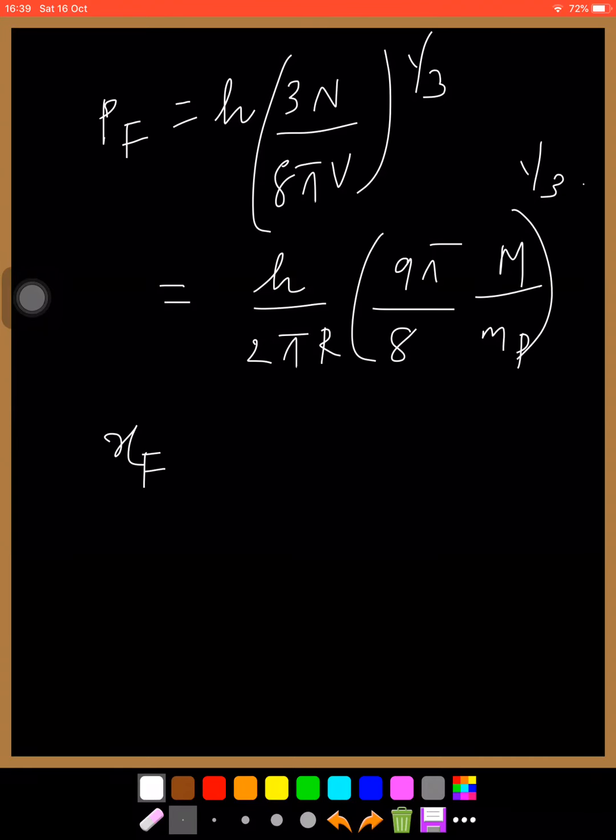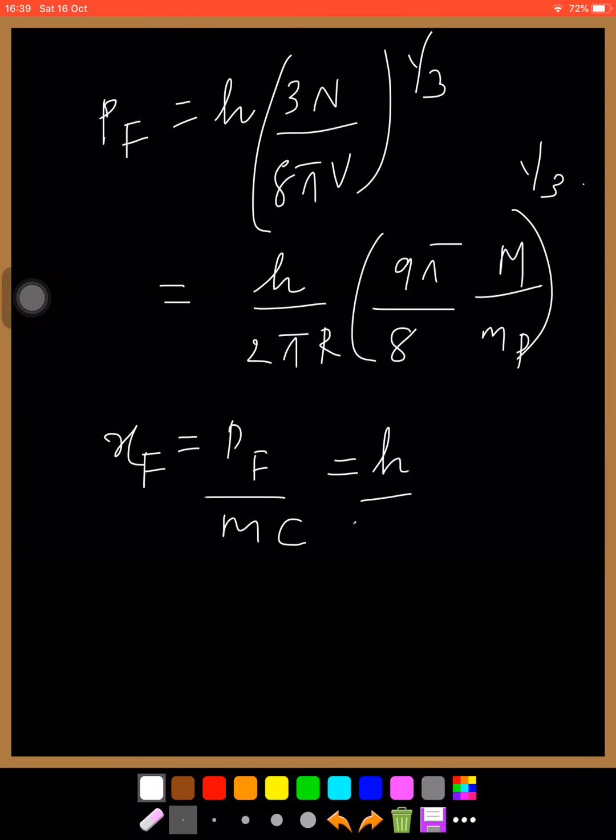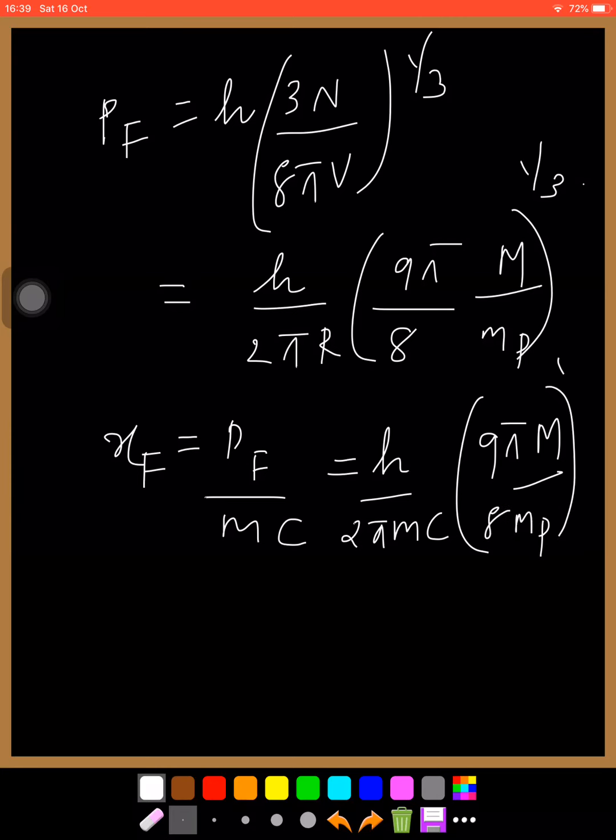And x is p by mc, or xf is pf by mc, and that is equal to h by 2 pi mc, 9 pi M by 8 mp raised to 1 by 3.